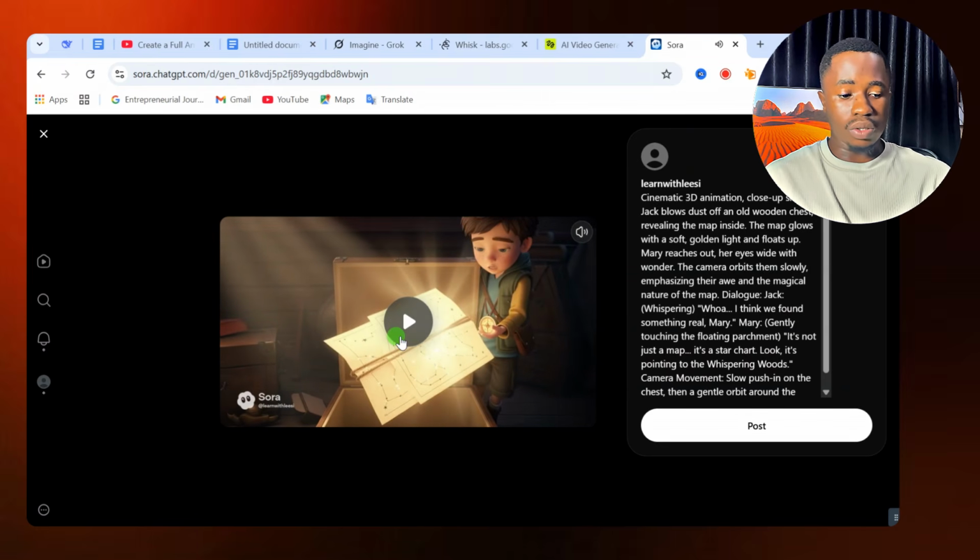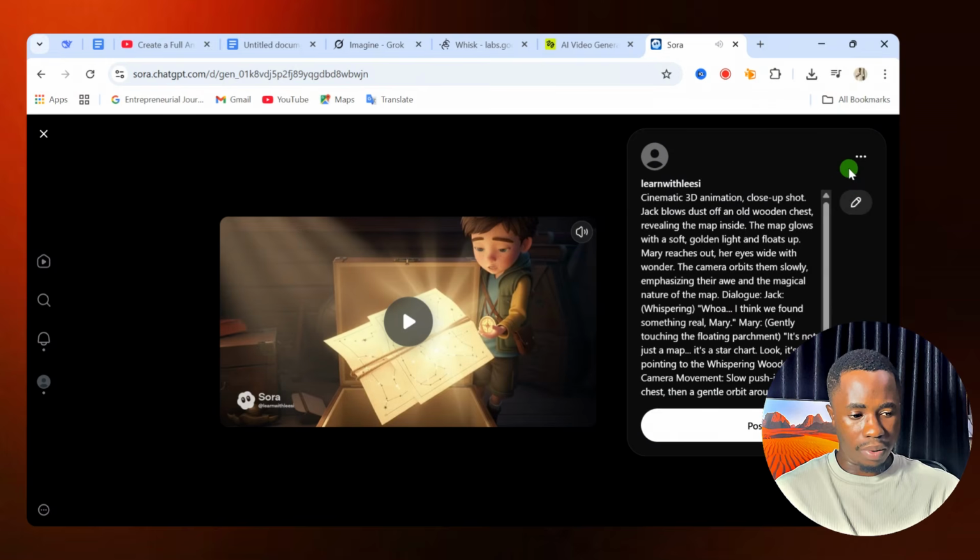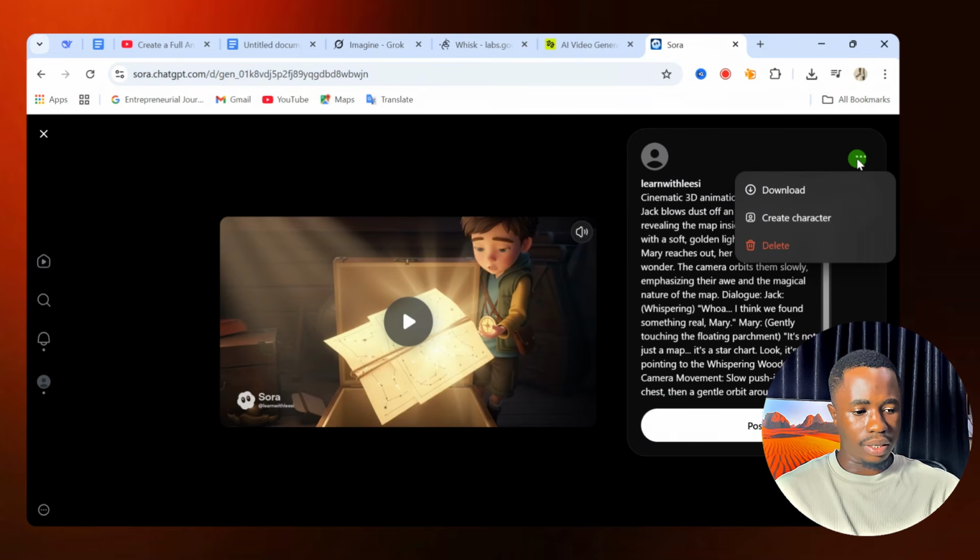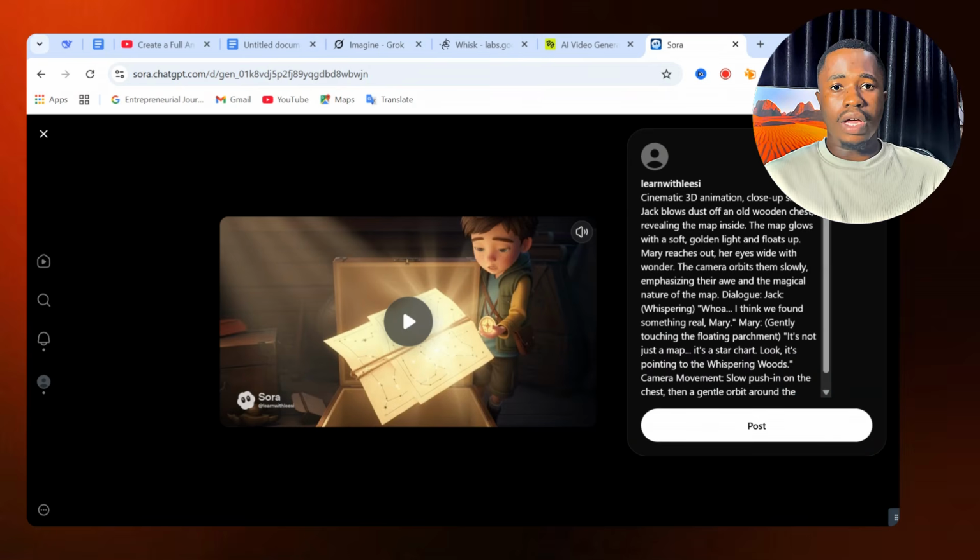Alright, so we have just gotten that video. What we are going to do from here, on this left side, you see this three dot, then click on download, and that video has been downloaded. Now, before we move on, you notice that there's a watermark on this video. So what you can do is use any watermark remover to remove the watermark on your video. Now go ahead and generate your second scene using your images. After generating this scene, you can then take them to CapCut or Canva and join these videos together.